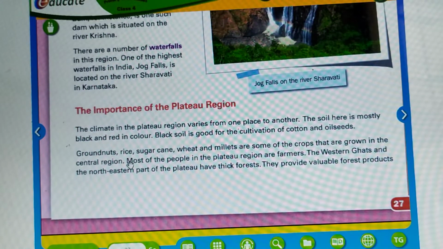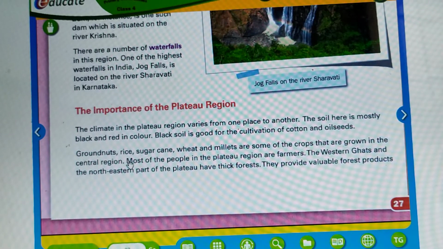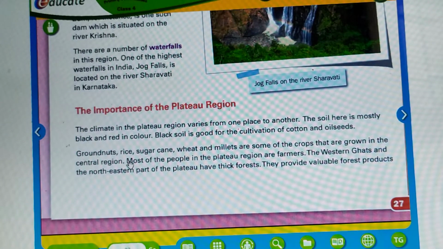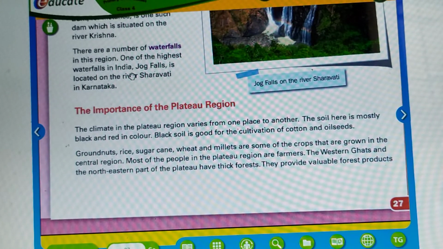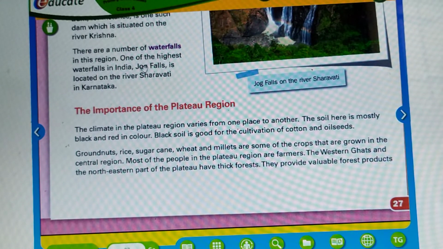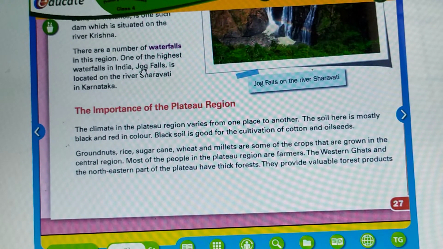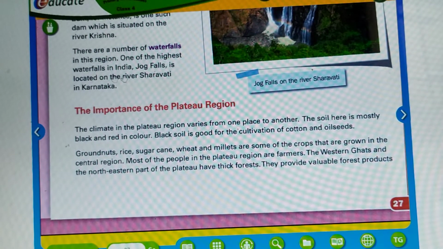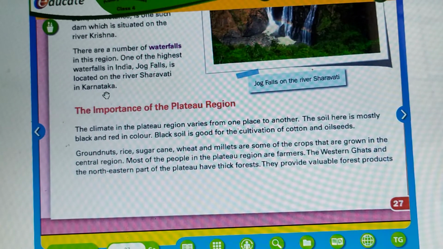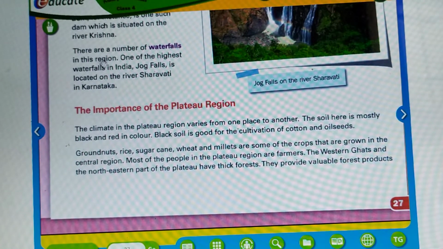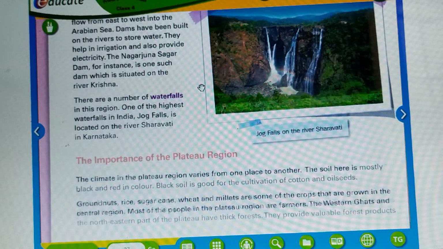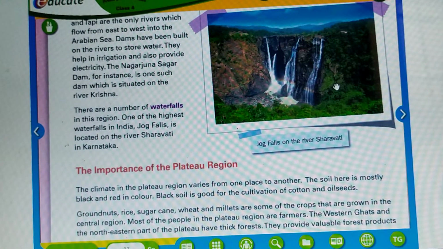There are a number of waterfalls in this region. One of the highest waterfalls in India is Jog Falls. It is located on river Sharavati in Karnataka. Here you can see the picture. See, Jog Falls on the river Sharavati.